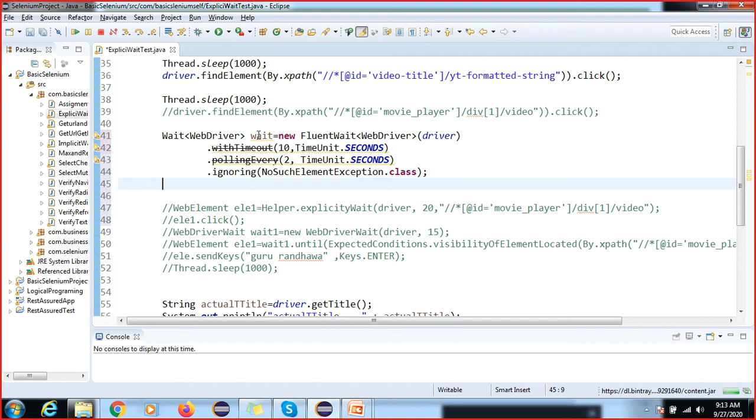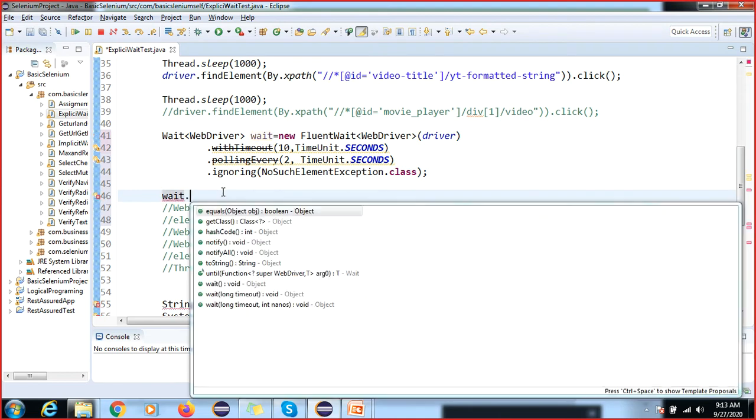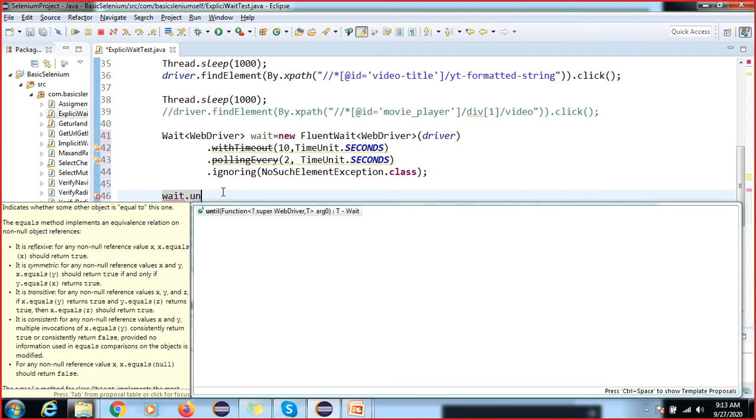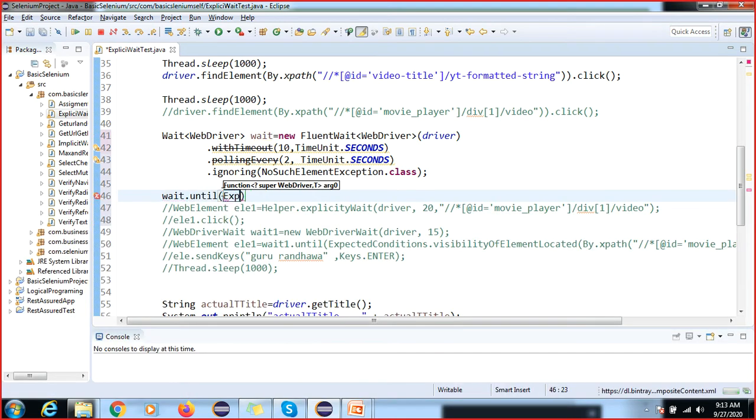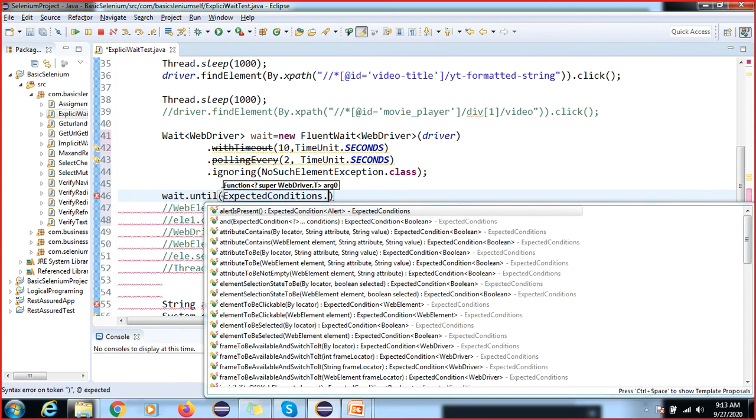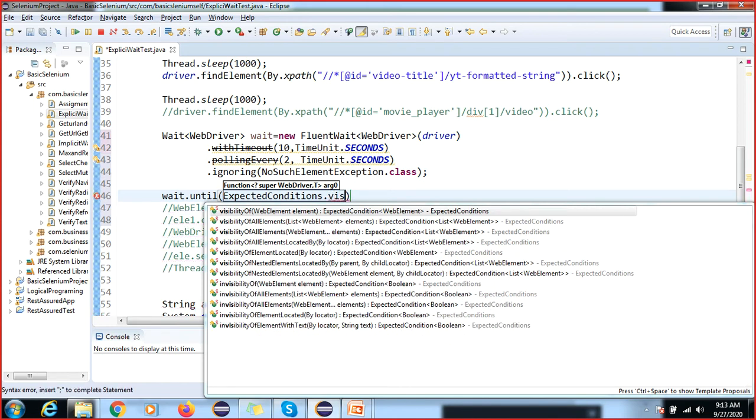Again you have to follow the same thing here: wait.until, because how to apply all this stuff, right? Same as whatever we have done, wait.until ExpectedConditions.visibilityOfElementLocated. So we have to import it. Visibility of element located by, where is it?